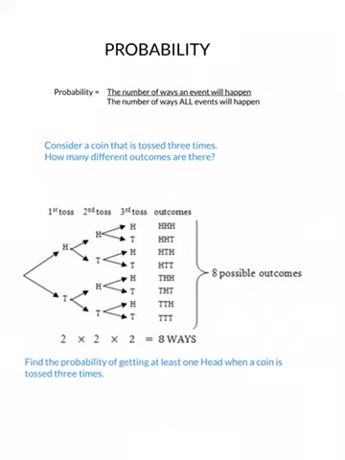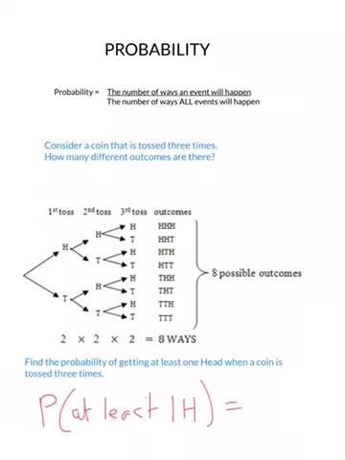This question here says, find the probability of getting at least 1 head. What does at least 1 head mean? At least 1 head means you get 1 head, 2 heads, or 3 heads. So let's go through this now. So the probability of at least 1 head, so I can write this properly, equals the number of ways it can happen.